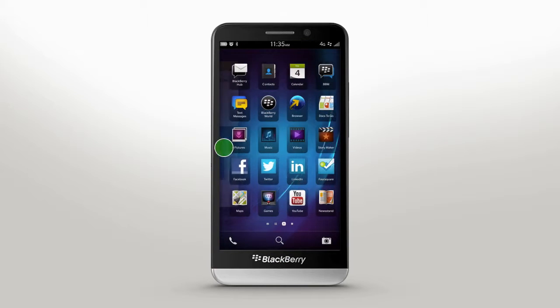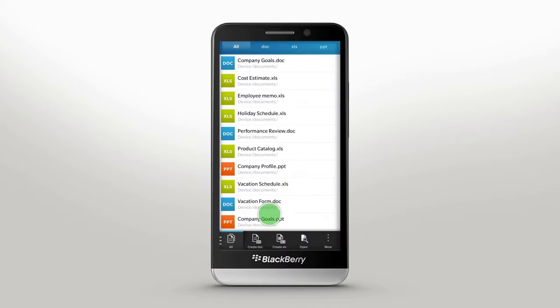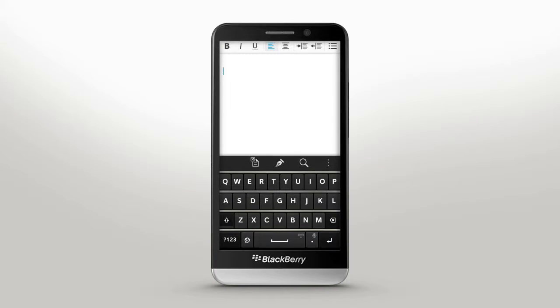The BlackBerry keyboard on all touch devices will appear automatically when you're in a text field. Just start typing to see how smart it really is. And on all touch BlackBerry 10 smartphones, distinct audio tones for different keys ensure you've hit the key you meant to, giving you a comfortable and confident typing experience.